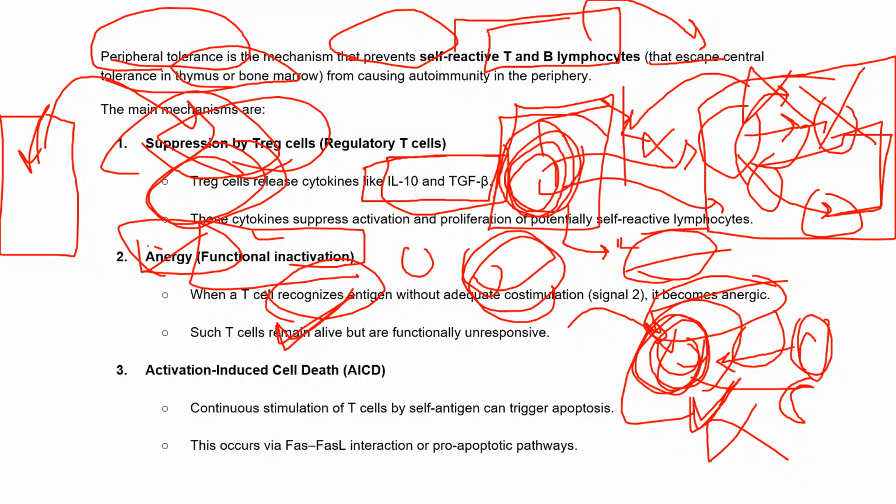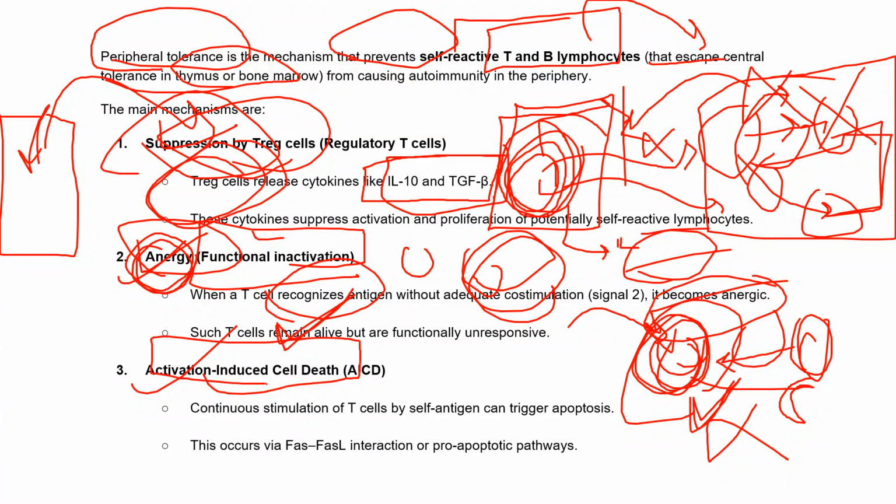So this is also a part of how peripheral tolerance happens, how our body prevents the T and B lymphocytes from attacking our cells, that is, self-reactive T and B lymphocytes. So they'll maintain that population. So suppression, then anergy, and the third one is apoptosis, that is activation induced cell death, the AICD process.